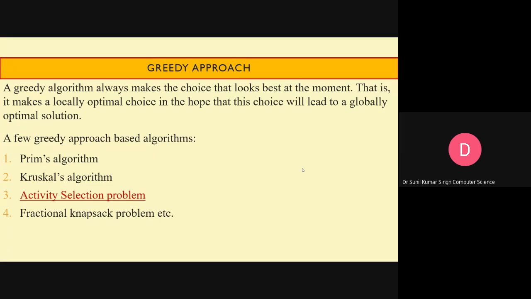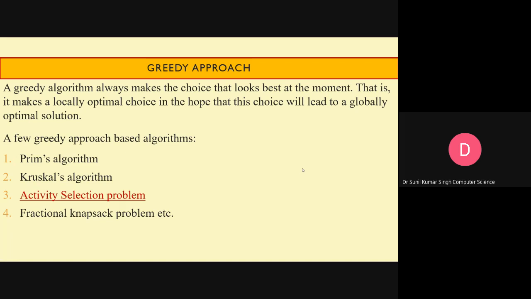I hope it is very clear. Whenever we take a step that seems locally best, we hope that in the future it will give us the optimal solution, the optimal value. This is the basic philosophy behind the greedy approach.